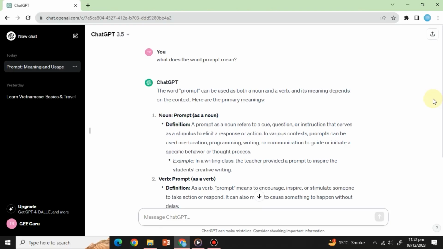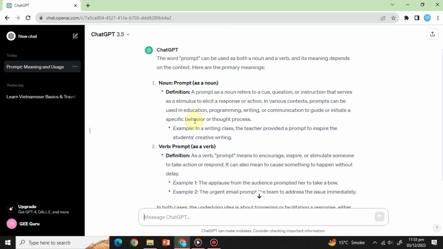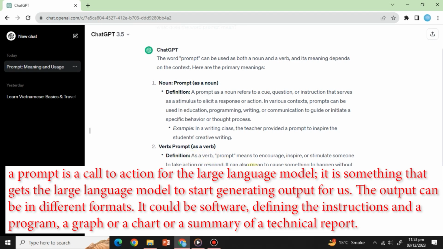So let's start here by just asking ChatGPT, what does the word prompt mean? Based on its answer, a prompt can be a noun or a verb. We can say that a prompt is a call to action for the large language model. It is something that gets the large language model to start generating output for us. The output can be in different formats. It could be software, defining the instructions and a program, a graph or a chart, or a summary of a